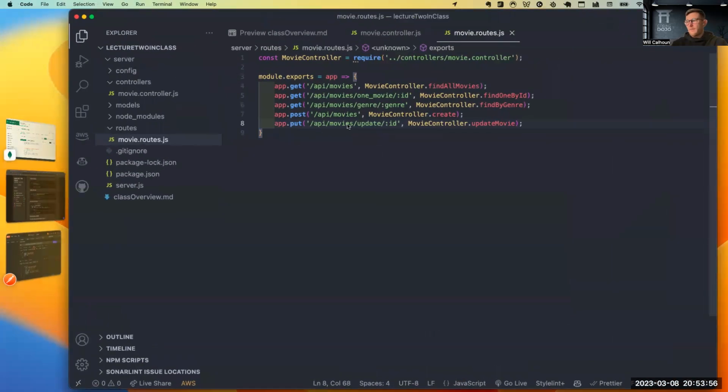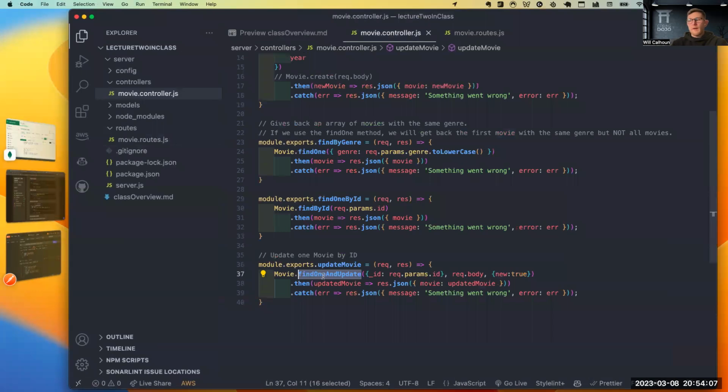Let's walk through that one more time. We create our route. We used put right here, where we're saying API movies update plus our ID. Come here, we're finding one and we're updating. We pass first in our unique identifier so we can get the one we want to edit and update. We're then passing in the values we want to update it to.